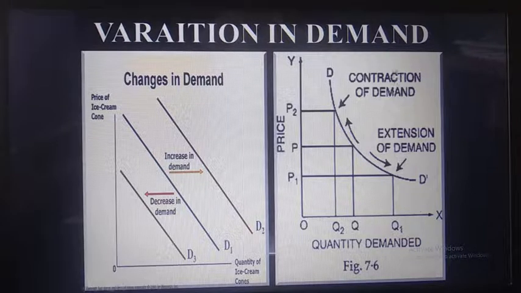And another concept is the contraction in demand. Contraction means the demand will decrease, and extension means the demand will increase. See, here they had given the price. When the price increases, automatically the demand will decrease, and when the price decreases, automatically the demand will increase. So here they had given the curve. On the upper curve, they had shown the contraction of demand, and the lower arrow shows the extension, that is the expansion of demand.